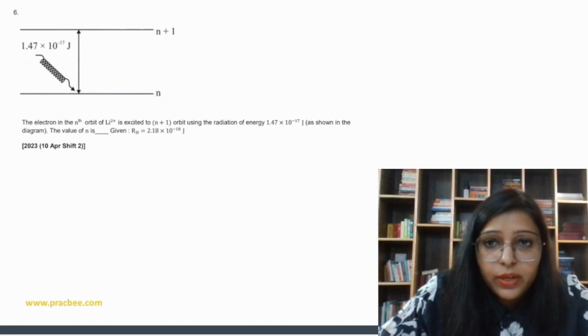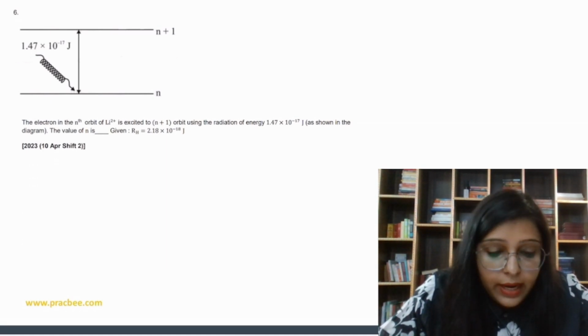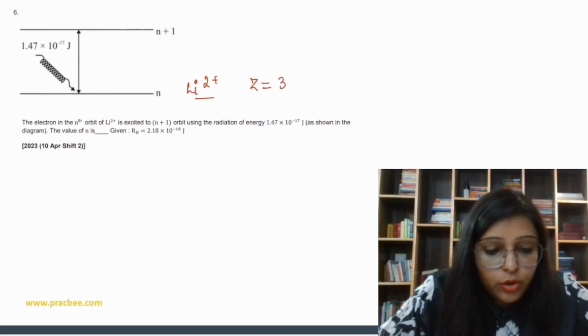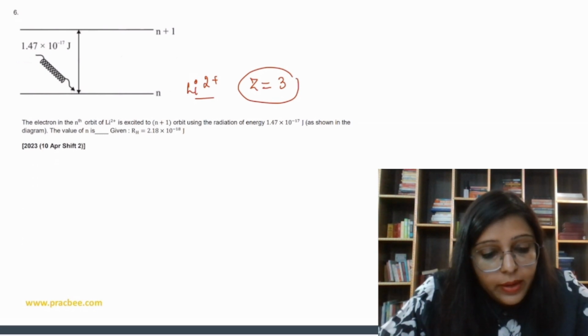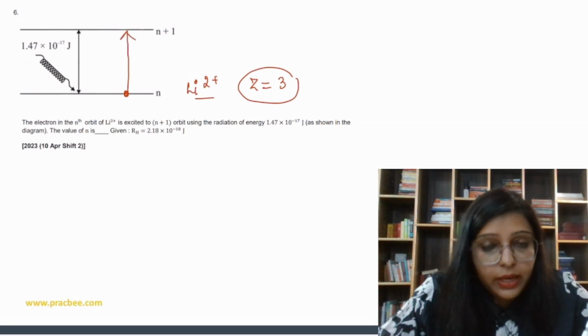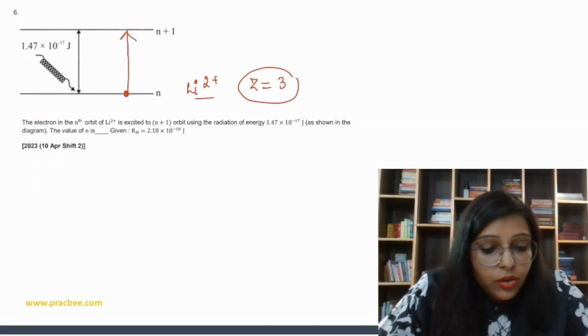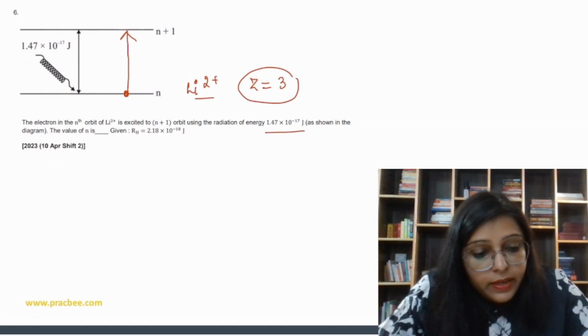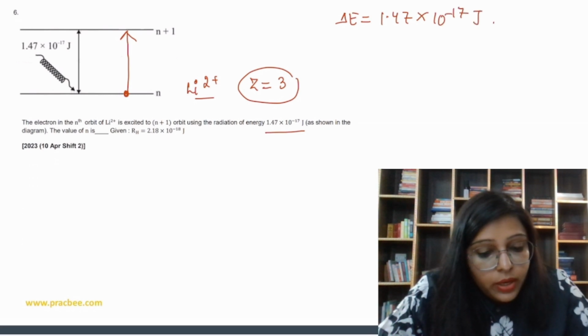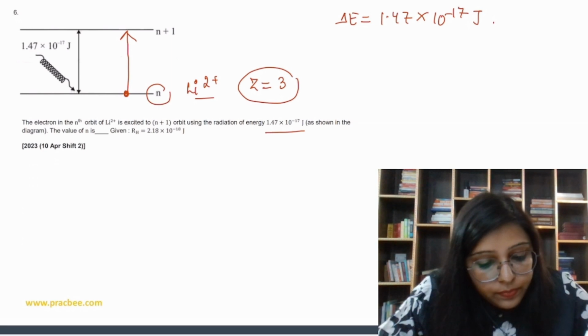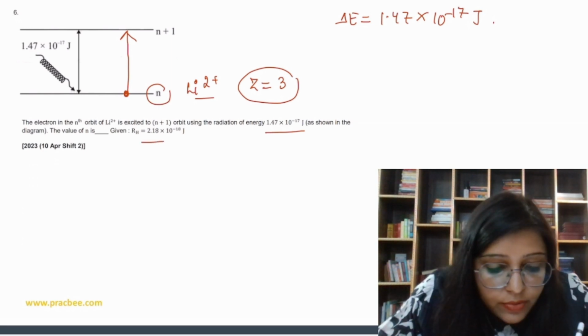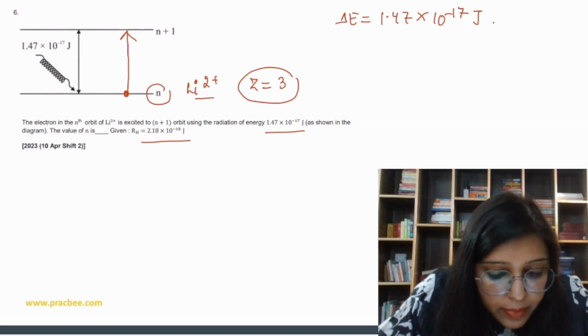The question number 1 says the electron in nth orbit of Li2 plus. If it is Li2 plus, then the atomic number is what? Hydrogen, helium, lithium, so the atomic number is 3. It is excited to n plus 1 state. So the electron is in this level and it is excited to the n plus 1 level, using radiation of energy 1.47, which means delta E is given as 1.47 into 10 to the power minus 17 joule. We have to find out the value of N, and the RH value is also given as 2.18 into 10 to the power minus 18 joule.